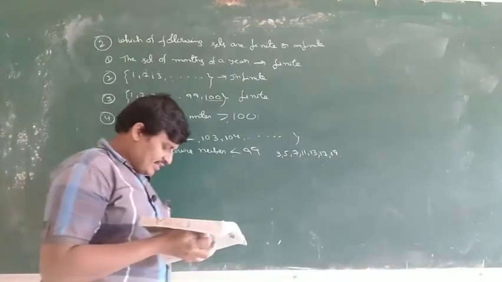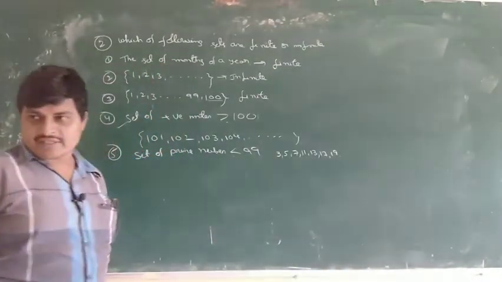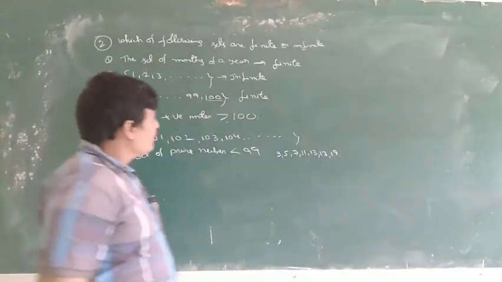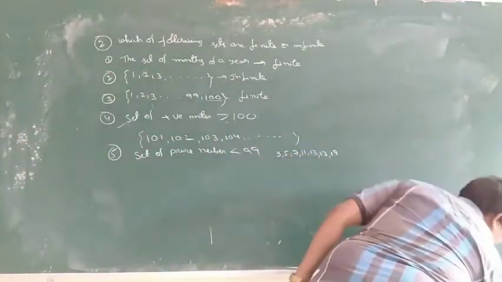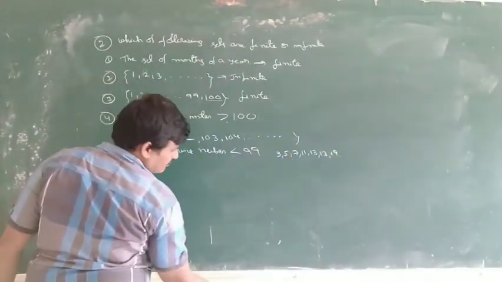State whether each of the following sets is finite or infinite. The next one is the only simple thing. The next one is some mathematical type.